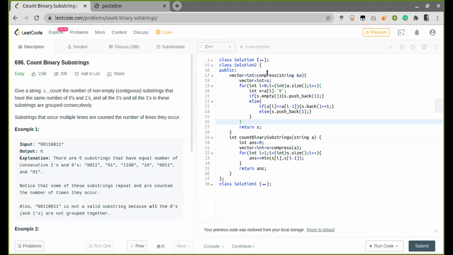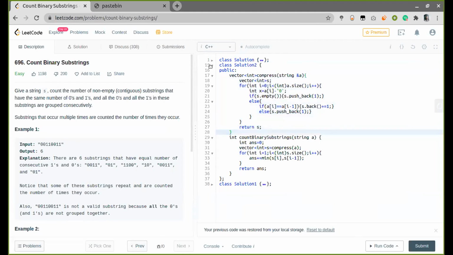So again, I use the compress function to compress the given string and return a vector. But the vector has only integers, and these integers will have the count of the continuous characters. Now, here we are taking extra space.